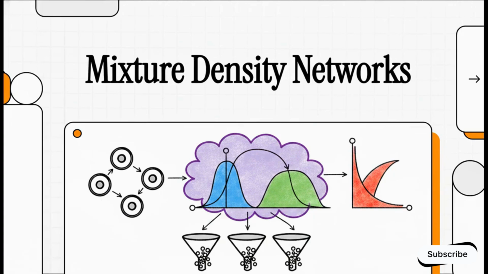Welcome to this explainer. Today, we're not just digging into some basic neural network layer. Nope, we are stepping right into the shoes of systems architects. We're going to figure out how to actually design safety, nuance, and probability directly into artificial intelligence. We are talking about the architecture of ambiguity, specifically through the fascinating lens of mixture density networks.